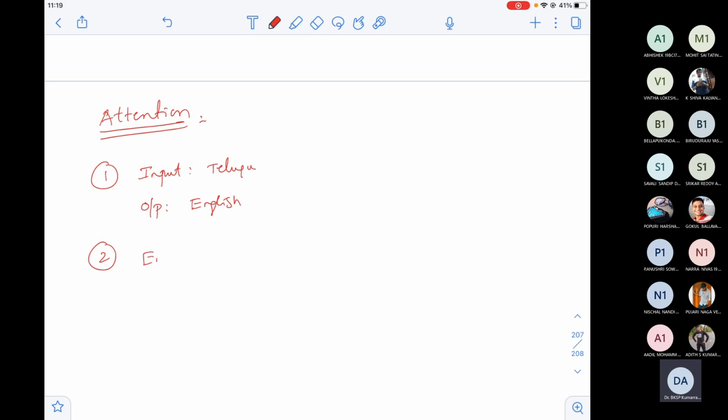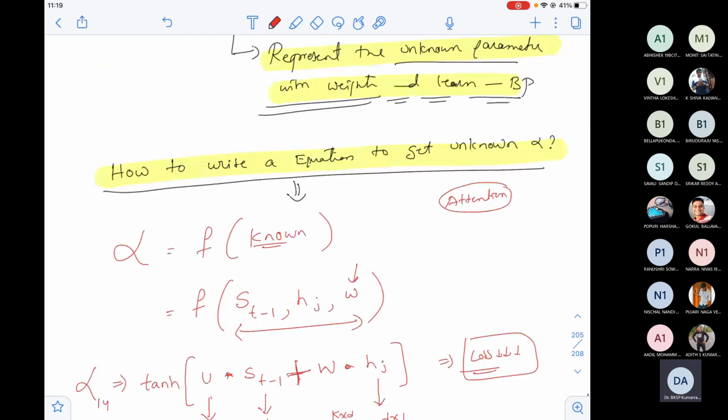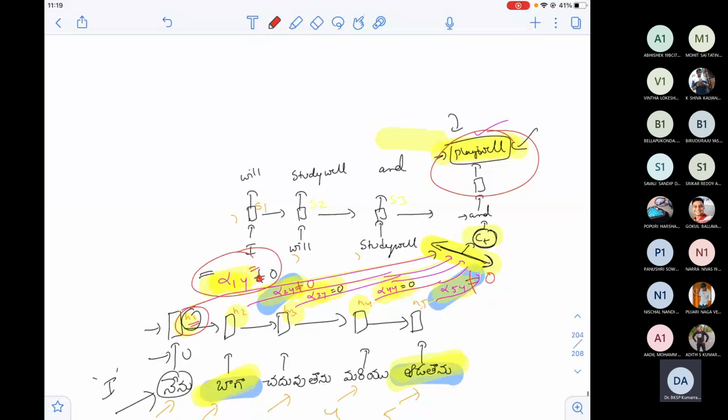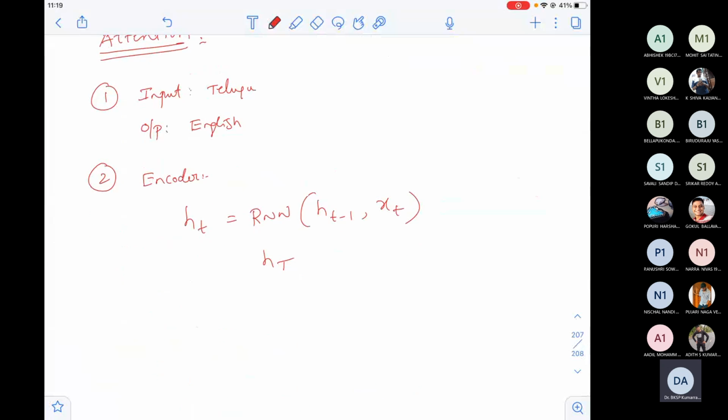Then in that case, what is the encoder? The encoder is some RNN, where it takes the previous state and the current input, and I get some state HT: H1, H2, H3, H4, and the final state HT. In our case, what is the final hidden state? It is H5, the last state. Instead of writing H5, I'm writing HT. Let me call that S0. This is the encoder. And what about the decoder equations?